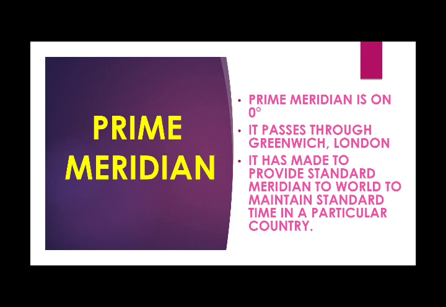The longitude where the longitudes begin is called the prime meridian. It is very important. You must have studied the prime meridian in previous classes also. The prime meridian is from where the longitudes start. The longitude starts from 0 degree, that's why the prime meridian is at 0 degree. From 0 degree it passes through Greenwich, London. The place where it passes is Greenwich, London. It has been made to provide a standard meridian to the world.